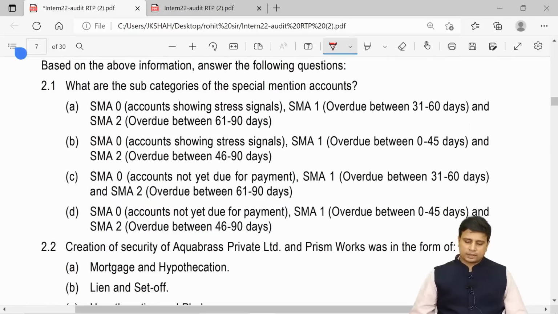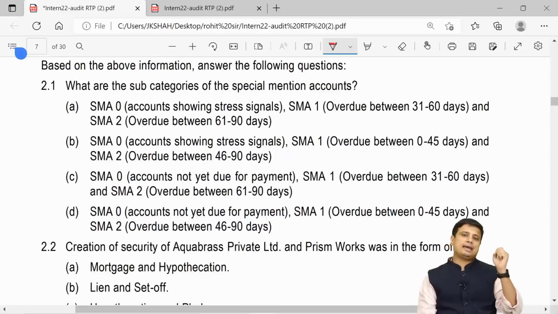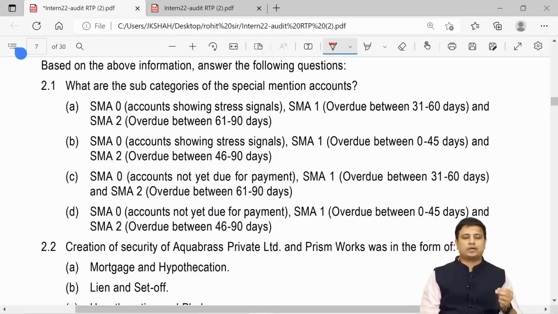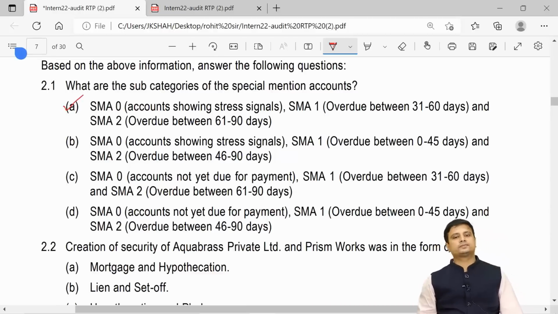So what are the subcategories of a special mention account? If you recollect, special mention account: SMA 0 when there are stress signals, SMA 1 when it is overdue for 31 days to 60 days, SMA 2 when it is overdue for 61 days to 90 days. So the answer here is going to be A itself.